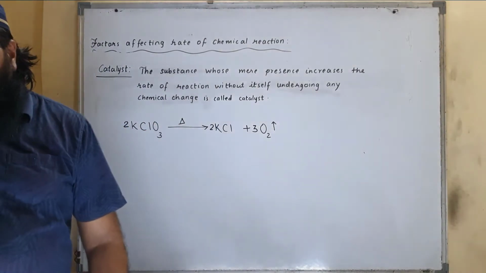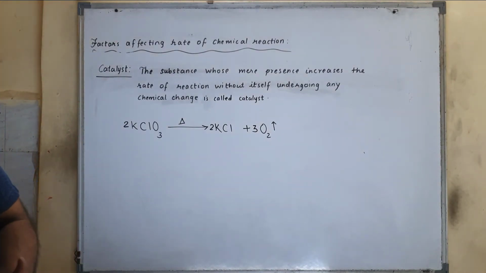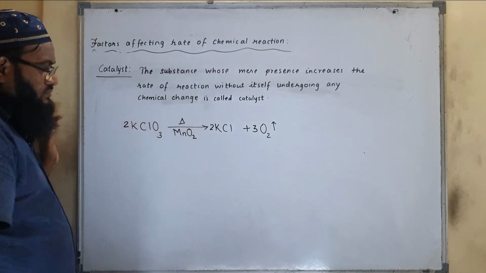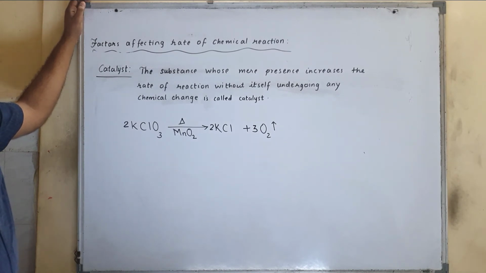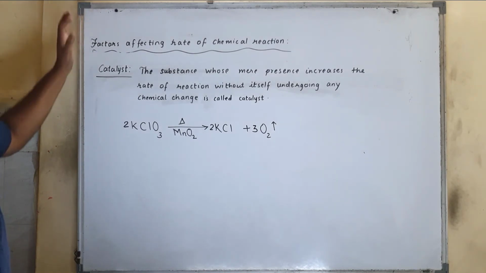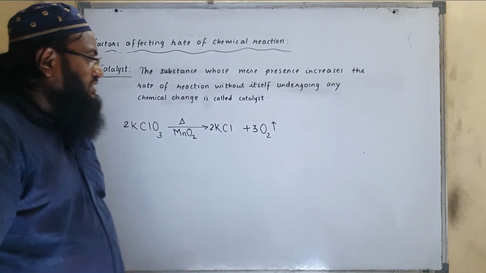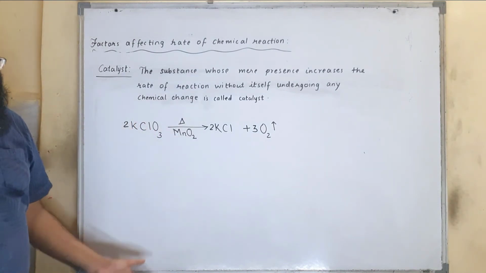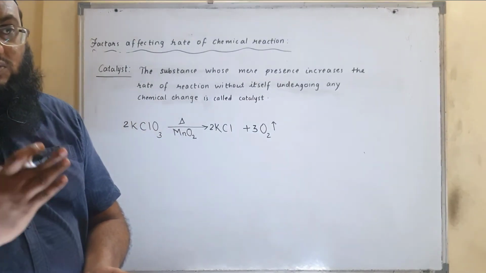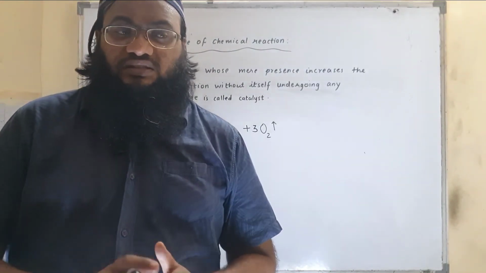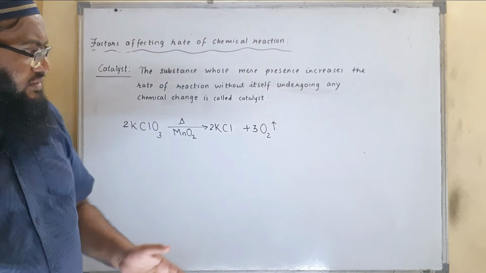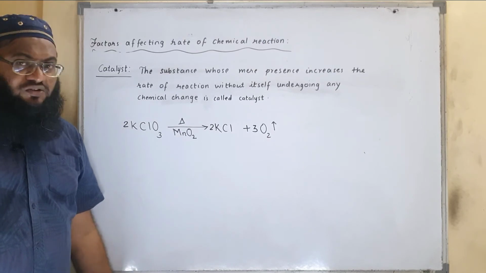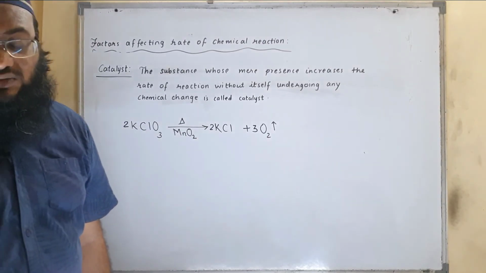So here we added manganese dioxide, that is MnO2. What happens? The rate of reaction increases. Initially, potassium chlorate when heated got decomposed to potassium chloride and oxygen, but the rate of decomposition was very slow. So we increased the temperature, we reduced the size of the particle, but there was no increase in the rate of reaction. So we added a catalyst. Which catalyst? Manganese dioxide. When we added manganese dioxide, the reaction was very fast.